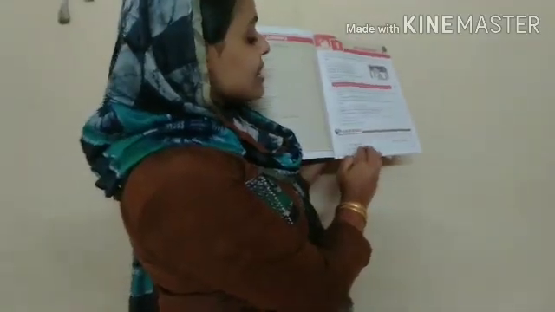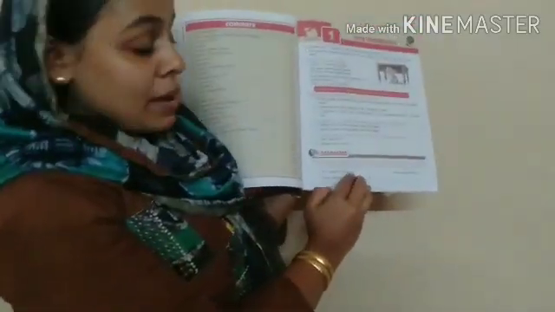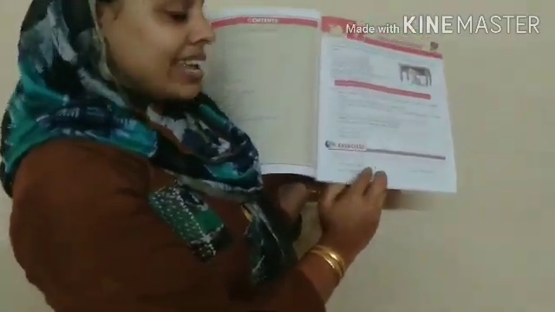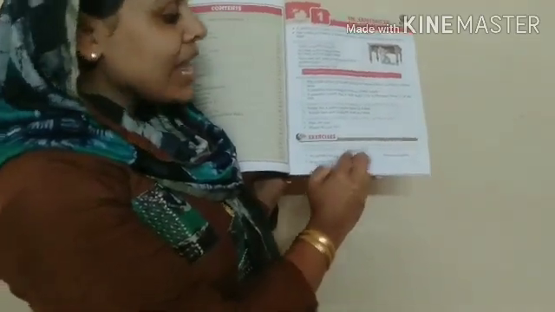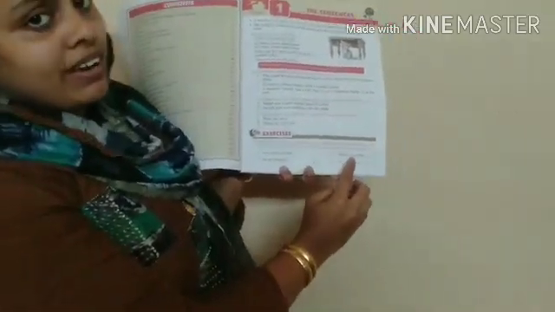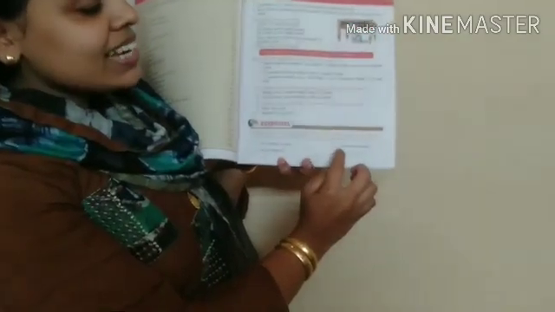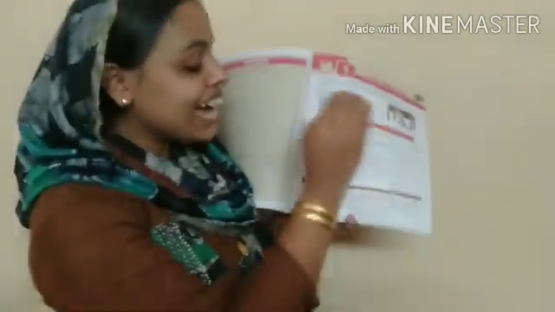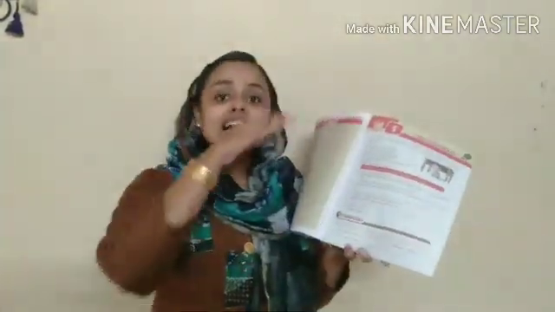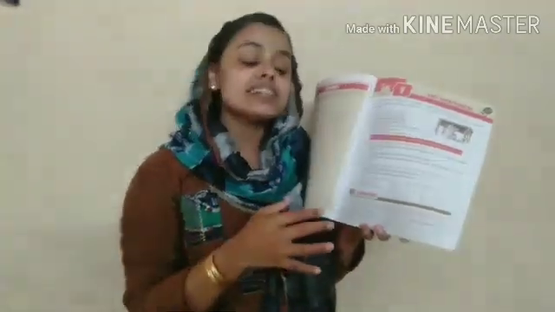The first is, my country is India. That is the first question and the answer is already given: India is my country. Like this, you have to write down the answers of the remaining 14 questions.